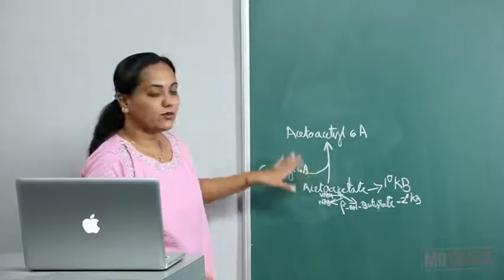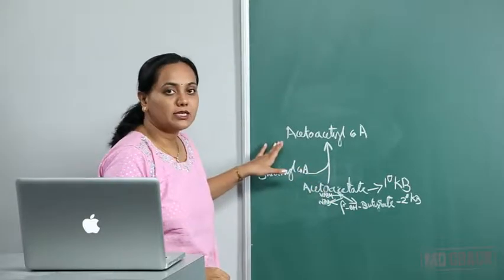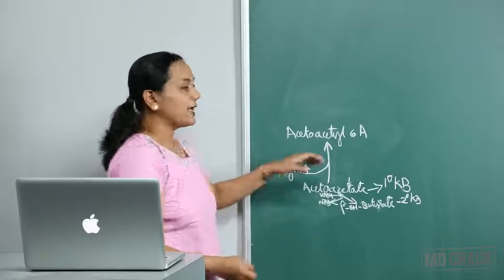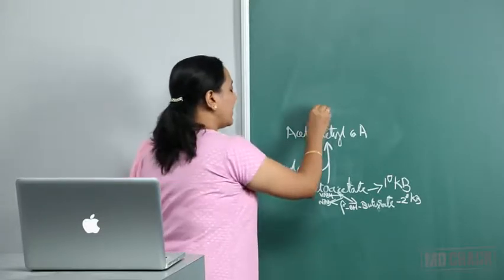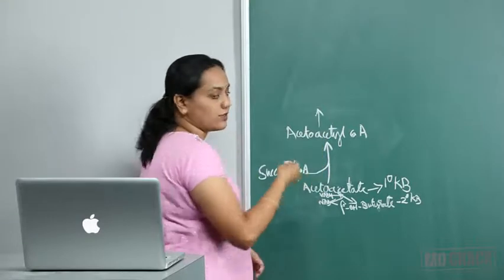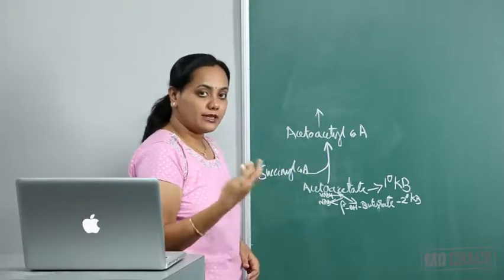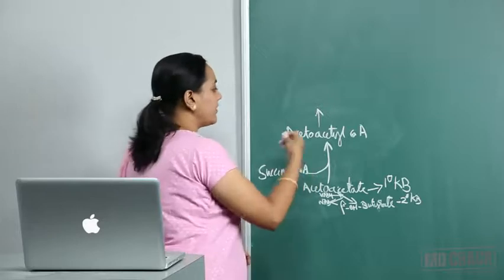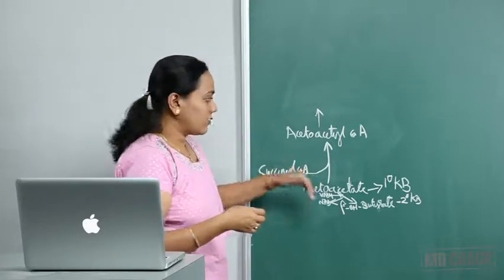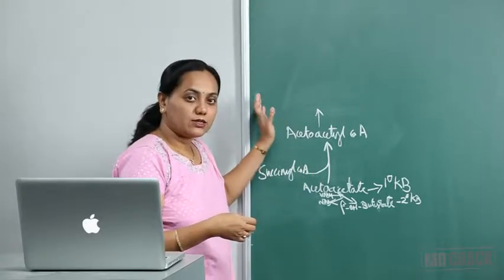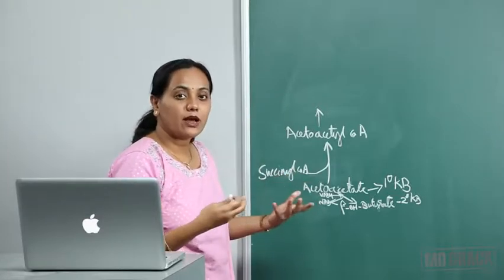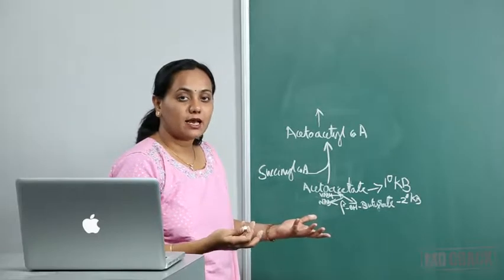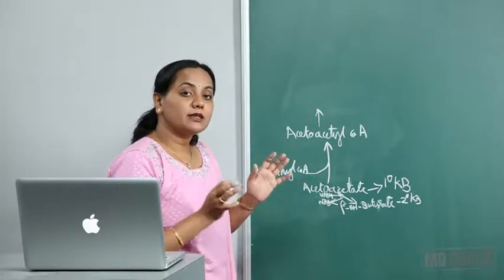Succinyl-CoA combines with acetoacetate to form acetoacetyl-CoA. The enzyme is thiophorase. This acetoacetyl-CoA enters into beta oxidation, and could then give out energy if it is required. We are talking of a reverse reaction. So we said that acetyl-CoA is converted in this direction because you cannot have the TCA cycle happening. But this is happening in the liver.